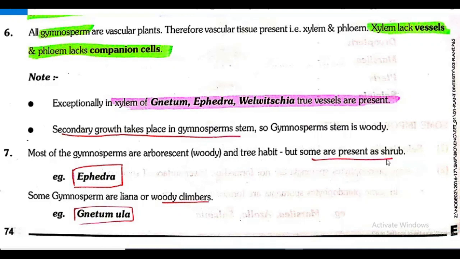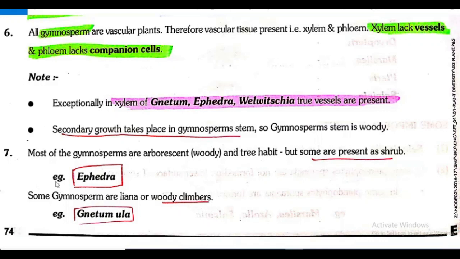This point we discussed when we were telling about the points from the textbook. That time this point was covered. What we discussed? Yes, they are found as shrubs, medium-sized trees, tall trees, etc. So here we are saying the same. Most of the gymnosperms are arborescent or woody and tree habit, but some are present as shrub.